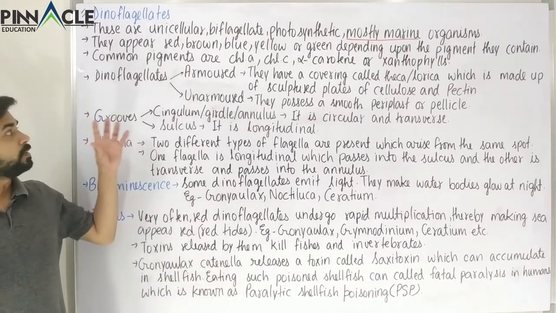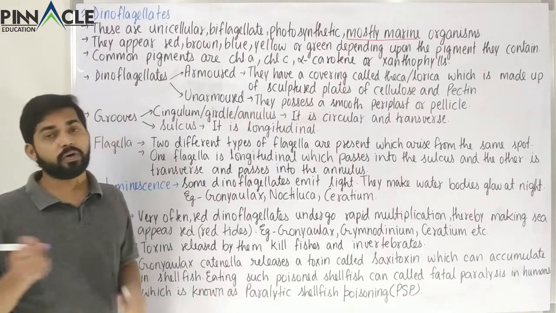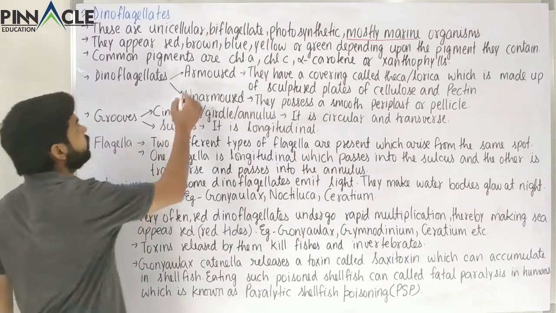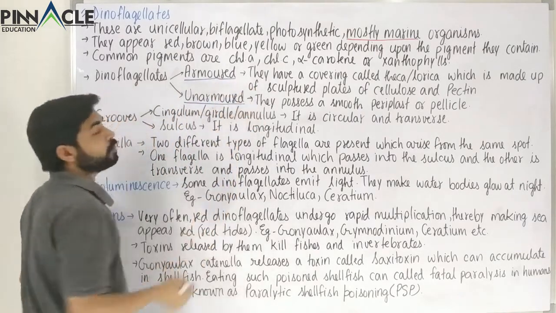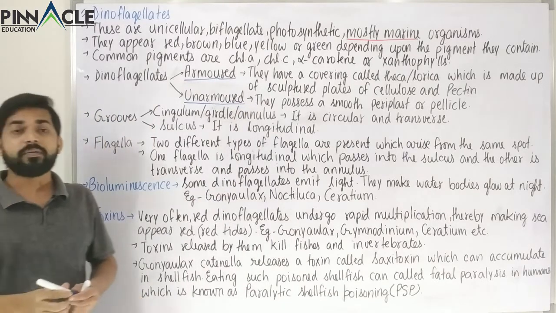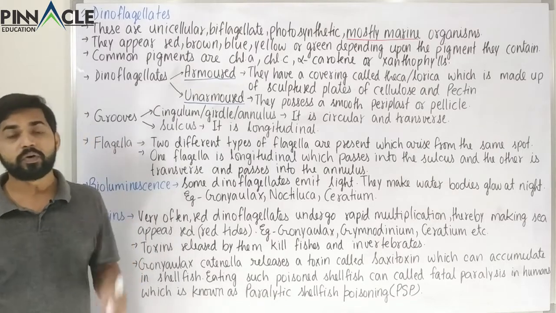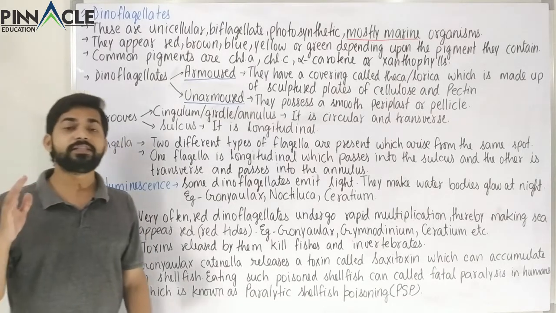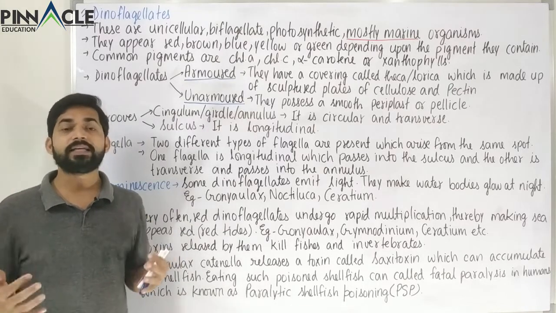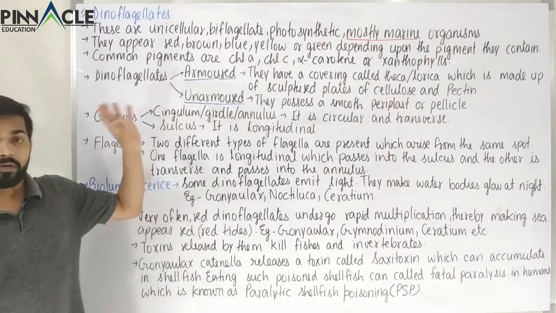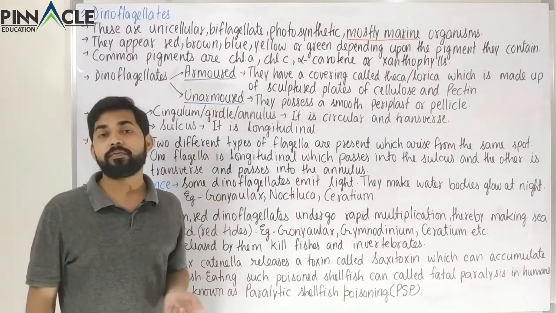Now apart from these things, we have to understand something called armor, and armored or unarmored. So we know what is meant by armor. Armor is normally referred to as a protective covering or a protective coating around the body. So in our ancient days, kings and soldiers used to wear a metallic armor. So here also, obviously metallic armor would not be present, but cellulose armor would be present.